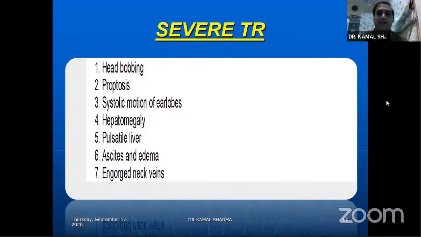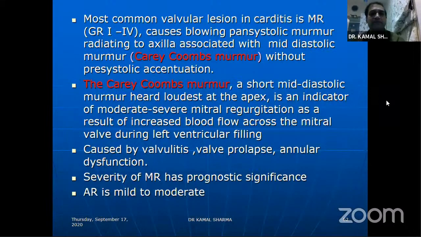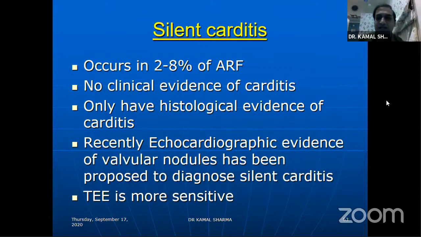Severe TR is reflected by head bobbing, proptosis, systemic pulsation of earlobes, hepatomegaly, pulsatile liver, ascites, and engorged neck veins. Carey Coombs murmur you can sometimes suspect, which causes a pansystolic blowing murmur associated with a mid-diastolic murmur. Remember, Carey Coombs is a short mid-diastolic murmur, loudest at the apex, and usually associated with MR. So you can't expect a Carey Coombs without a severe MR. It's caused by valvitis, and severe MR is of prognostic significance because in the long term it's going to cause a problem. 2 to 8% have silent carditis, which is beyond the topic today, which you can pick up on echocardiography.